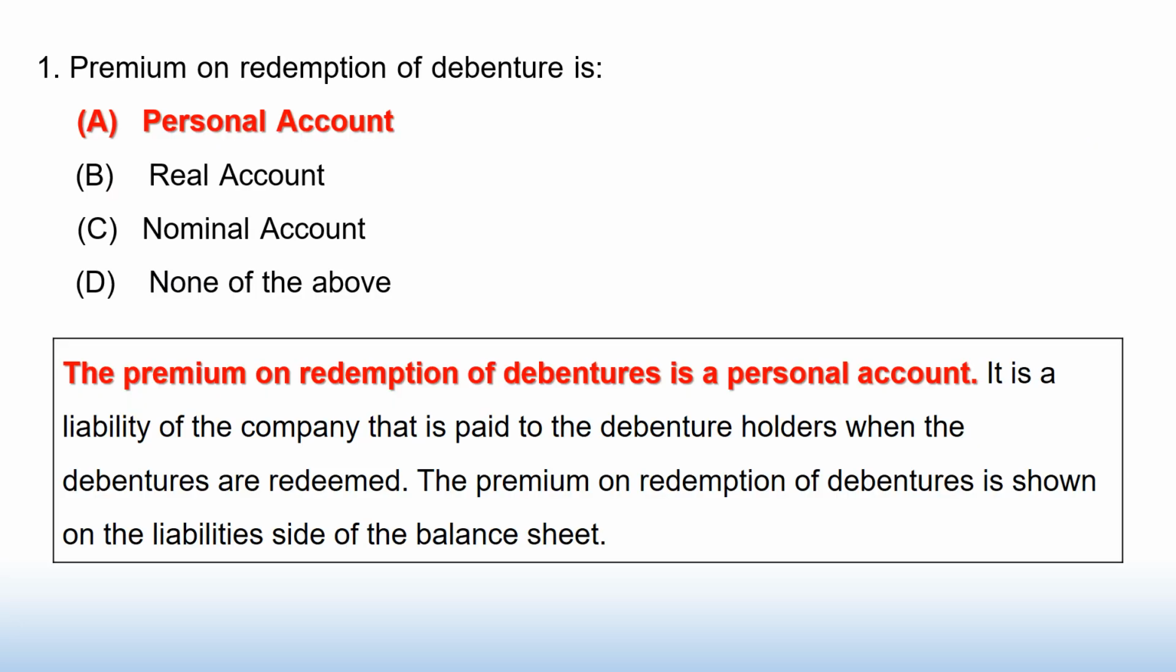Premium on redemption of debenture is option A personal account, B real account, C nominal account, D none of the above. Premium on redemption of debentures is a personal account. It is a liability of the company that is paid to the debenture holders when the debentures are redeemed. The premium on redemption of debentures is shown on the liability side of the balance sheet.